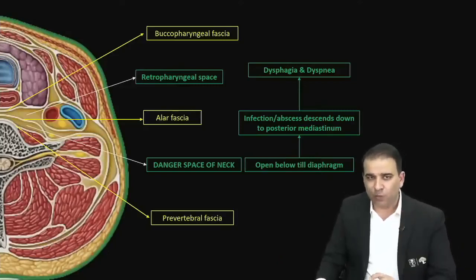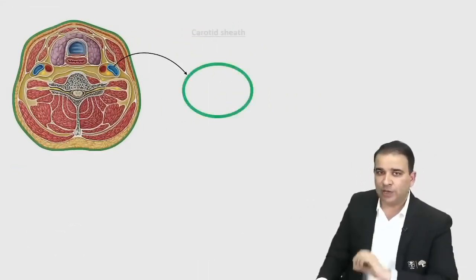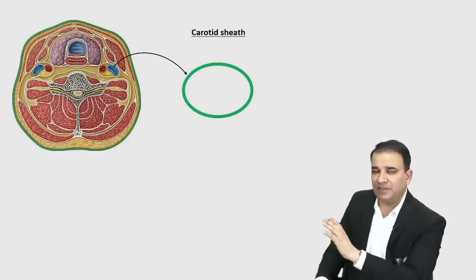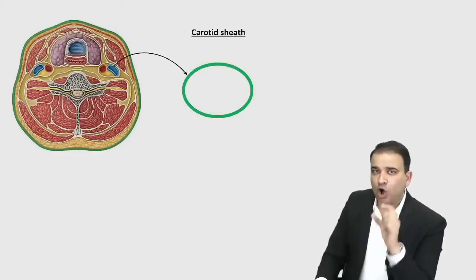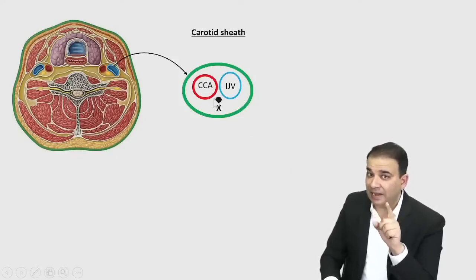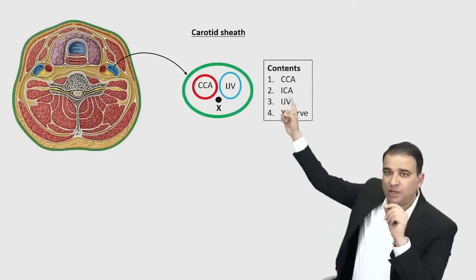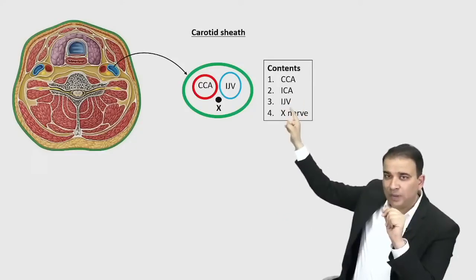Now let's focus on one more thing in the carotid sheath, because the carotid sheath is asked as a separate question also, guys. Now let me just take the carotid sheath out of this picture here. Now carotid sheath, if you look at the content, more outside we have a vein, more inside we have artery. Common carotid artery and internal carotid artery is a content, guys. Common carotid artery and internal carotid artery, not external carotid. So content of the carotid sheath is common carotid, internal jugular vein, and vagus nerve.